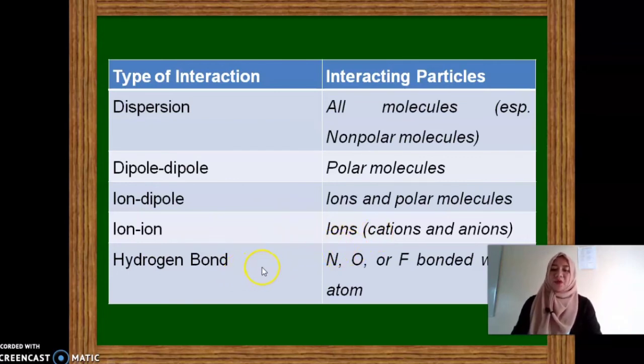The hydrogen bond, it can be a bond between nitrogen and hydrogen atom, oxygen with hydrogen atom, or a fluorine with a hydrogen atom. So it is very important that we know all these things so that we will be able to identify why chemical bonds occur.